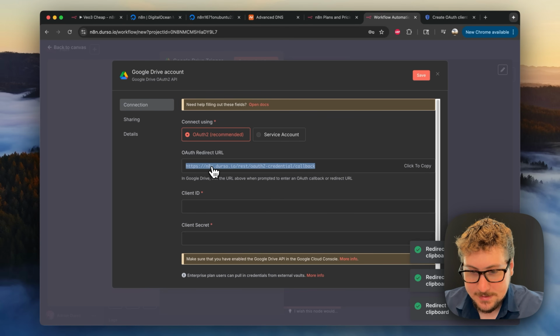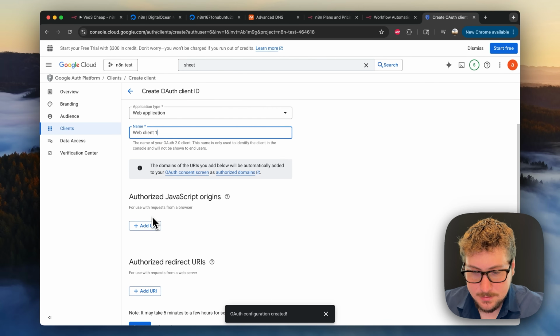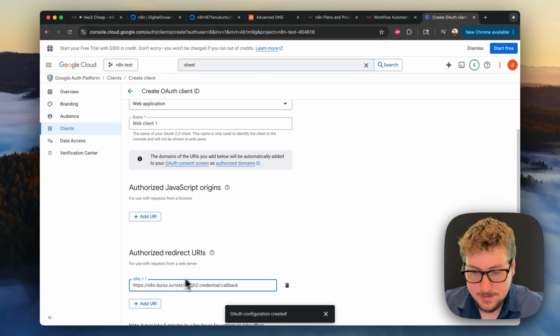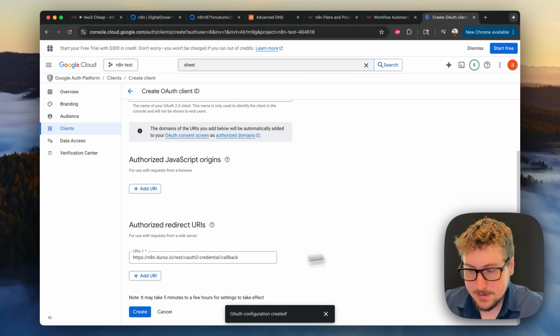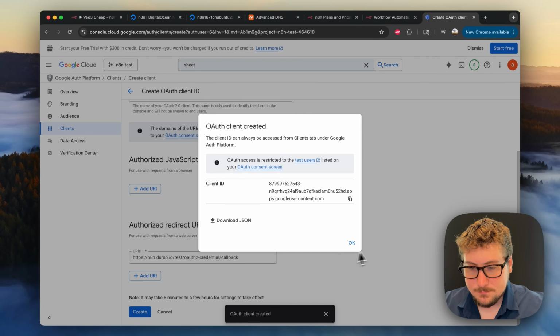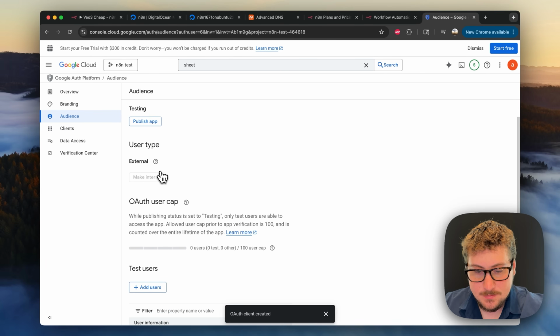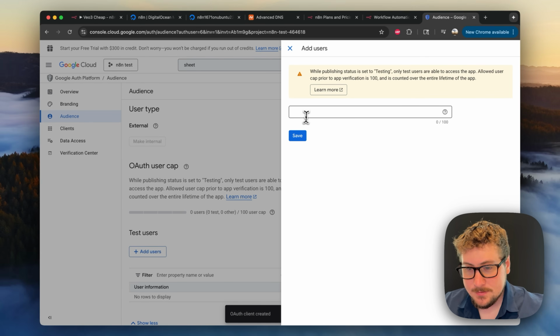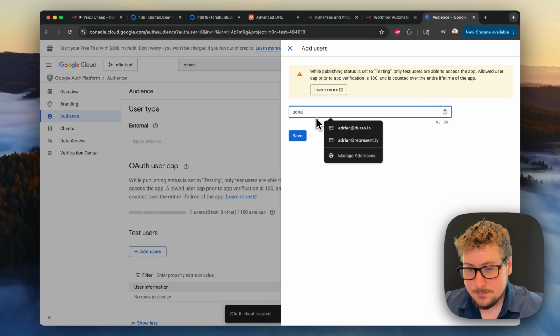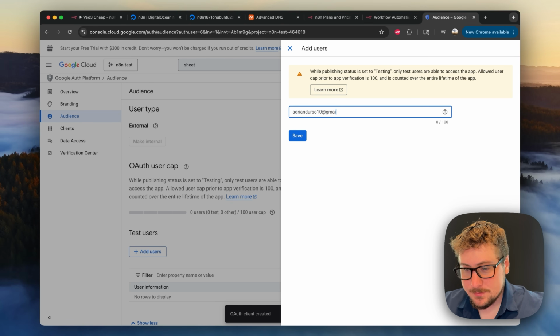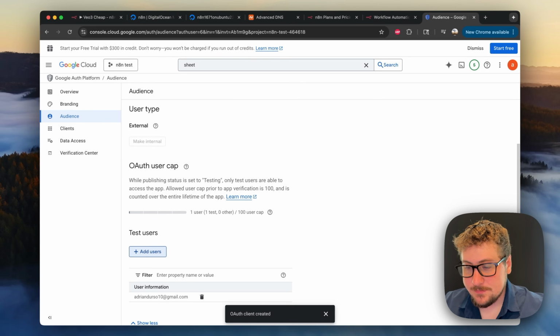Now we're going to go back to N8N. We're going to copy this OAuth redirect URL. We're going to go to this URI. We're going to paste it in right here, and then we're going to hit create. So now we're going to set ourselves as a test user. So we're just going to go to audience, hit add users, type in the email address associated with the Google account we need to sign in with. We're going to hit save right there.